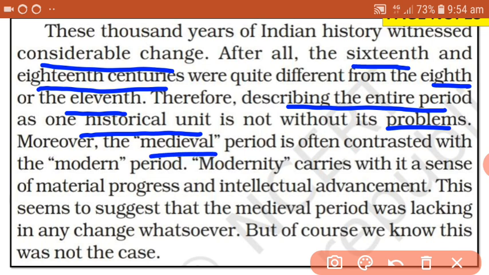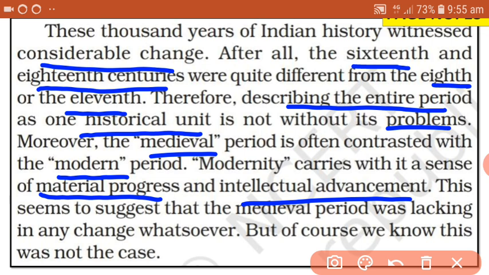Moreover, the medieval period is also contrasted with the modern period. But modernity carries with it a sense of material progress and intellectual advancement. So what do we mean by modernity? It carries a sense of material progress and intellectual advancement. During this period, material progress also grew and the intellect of people advanced.